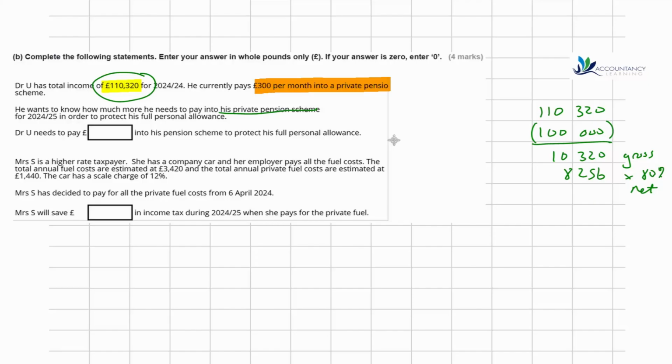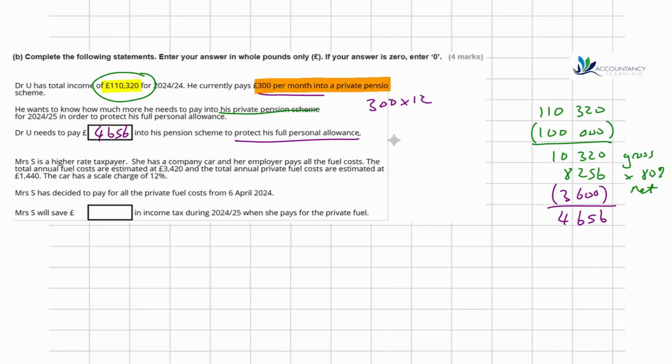Now at the moment we know that he's paying £300 per month, so we need to work out how much more he needs to pay. £300 a month multiplied by the 12 months means there's 3,600 already being paid into the scheme. So if we compare that with the 8,256 that he needs to pay, that tells us he needs to pay a further 4,656. That's the additional payment he needs to make so that he can protect his full personal allowance.